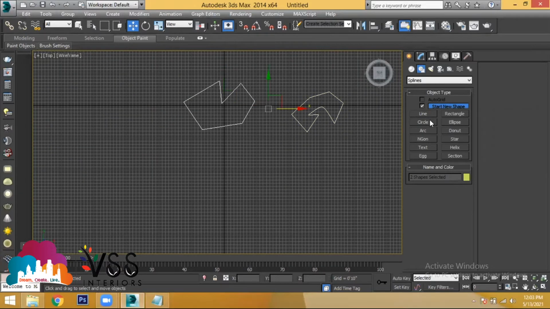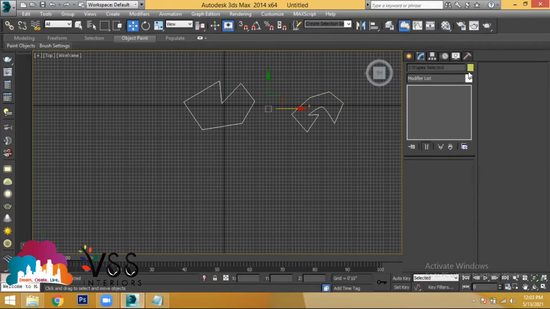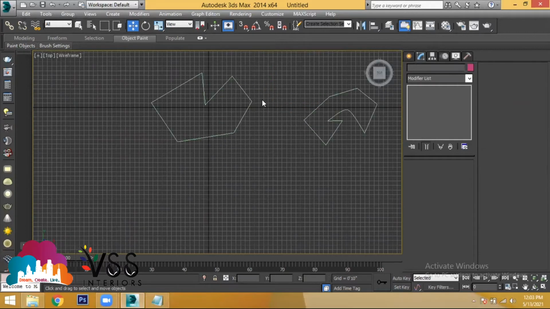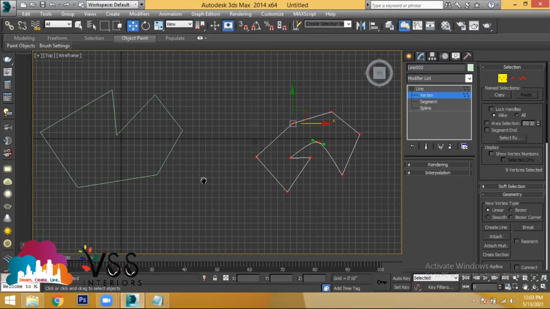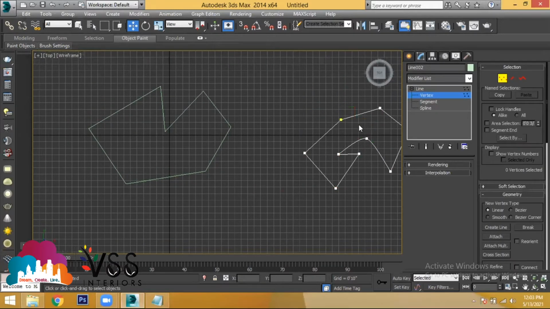Let us change the color. Go to modify and choose a light color shade. Now this is an object which was created separately with the line tool, and this is an object which was created with the line tool separately. When you expand line for this, you are able to select vertex points only for this, but not for this object, because this was created separately and this was created separately.